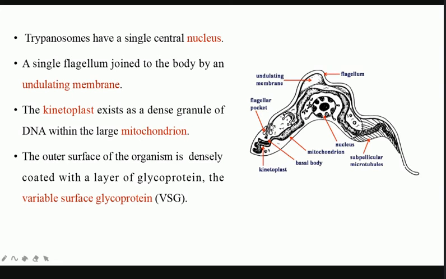And what does this undulating membrane do? It helps to swim, or it helps in locomotion. All right. What does undulating mean? Undulating means it is not static; it is moving continuously. All right. And this acts as a fin.